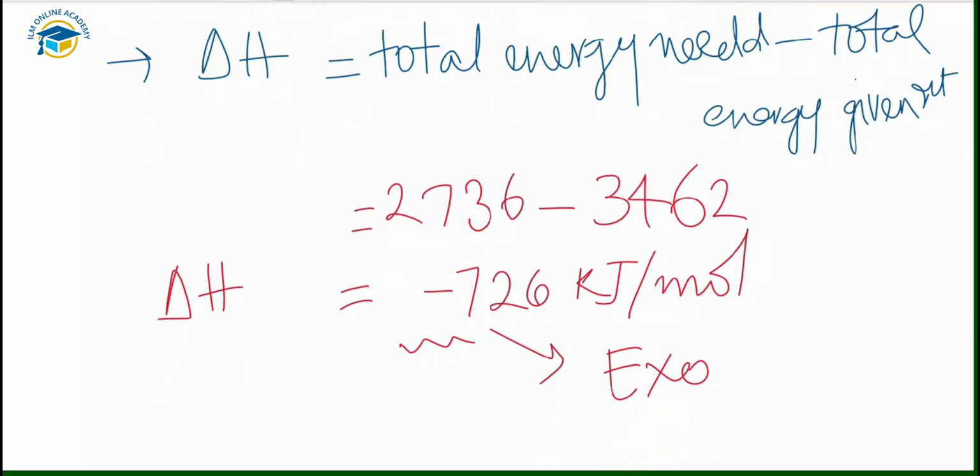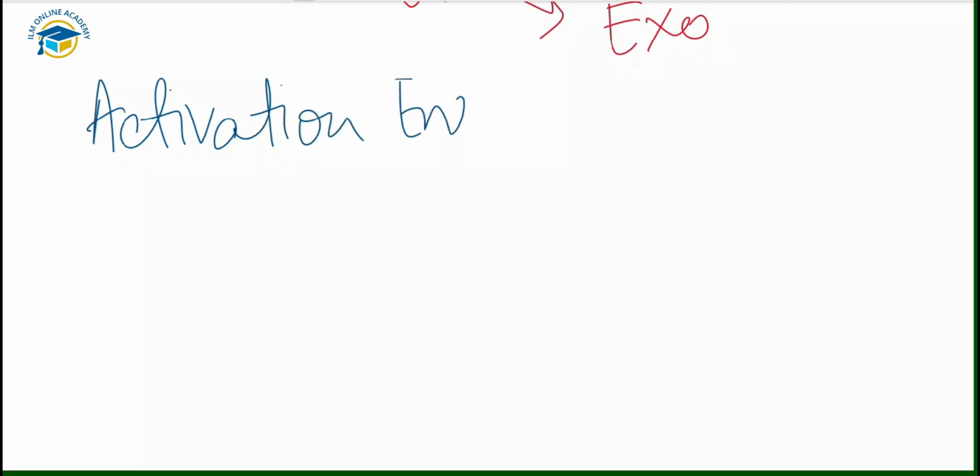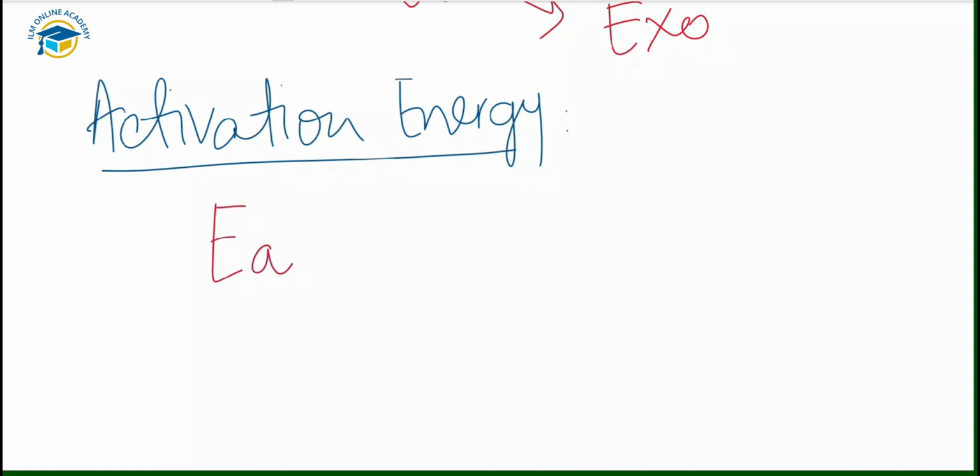Next, the last topic of today's video is about activation energy. So we'll discuss activation energy now. Activation energy is represented by E A. This is the symbol for the activation energy, and this is the minimum energy that colliding particles must have to trigger a reaction.